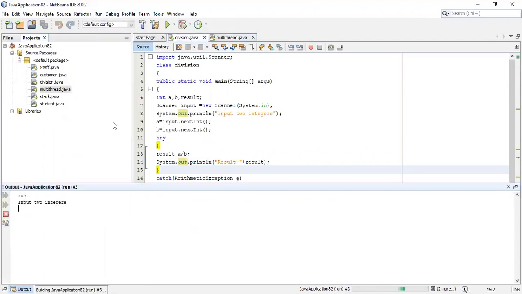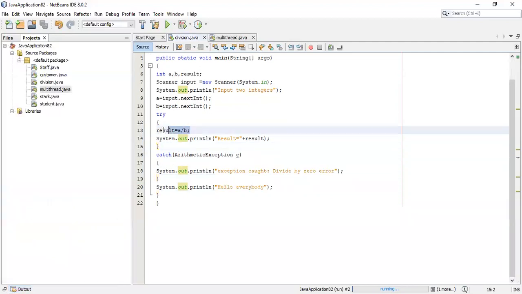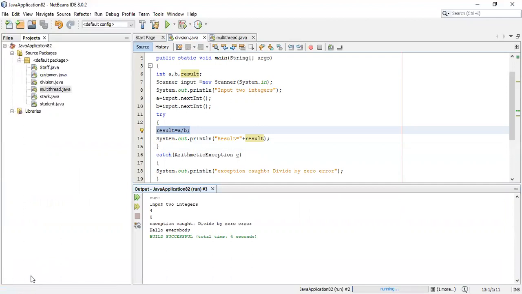Now I'll make an attempt to divide by 0. Now you see it is saying divide by 0 error occurred, and where it occurred is line number 13. The A value I have given is 4 and the B value I have given is 0. When I perform the division operation, the divide by 0 error has occurred.